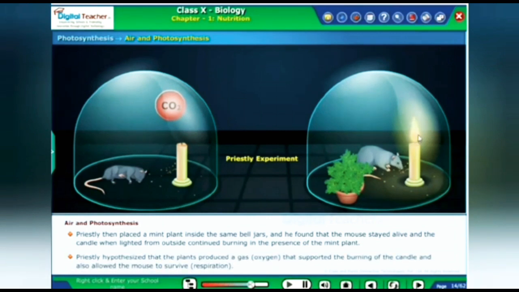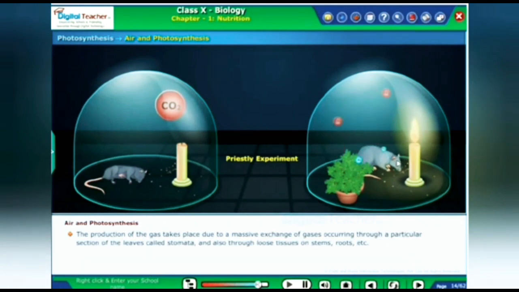Priestley hypothesized that the plants produced a gas, oxygen, that supported the burning of the candle and also allowed the mouse to survive by respiration. The exchange of gases takes place through a particular section of the leaves, called stomata, and also through loose tissues on stems, roots, etc.